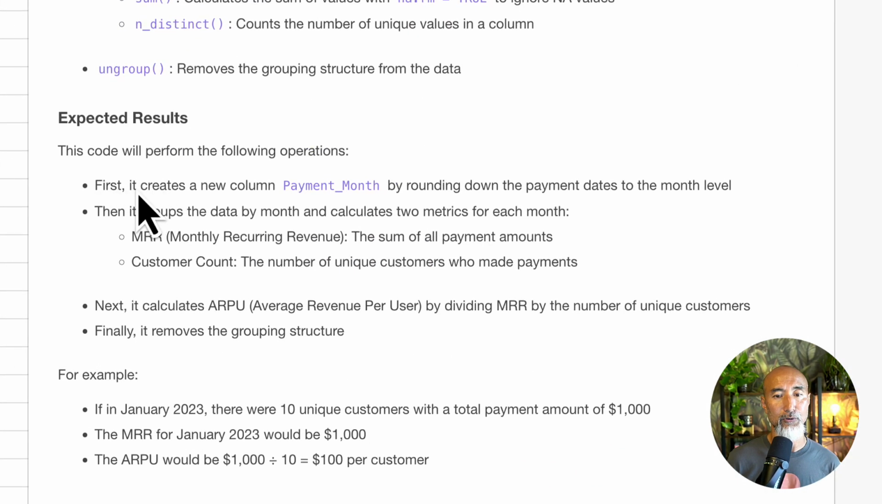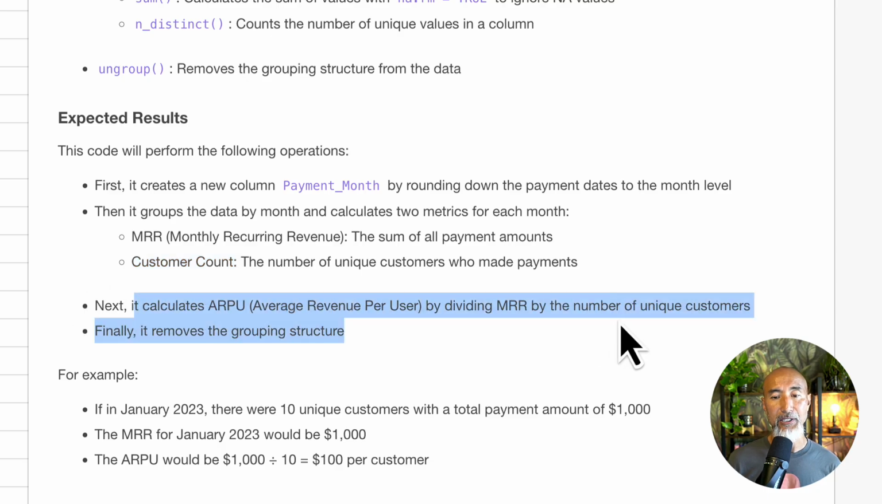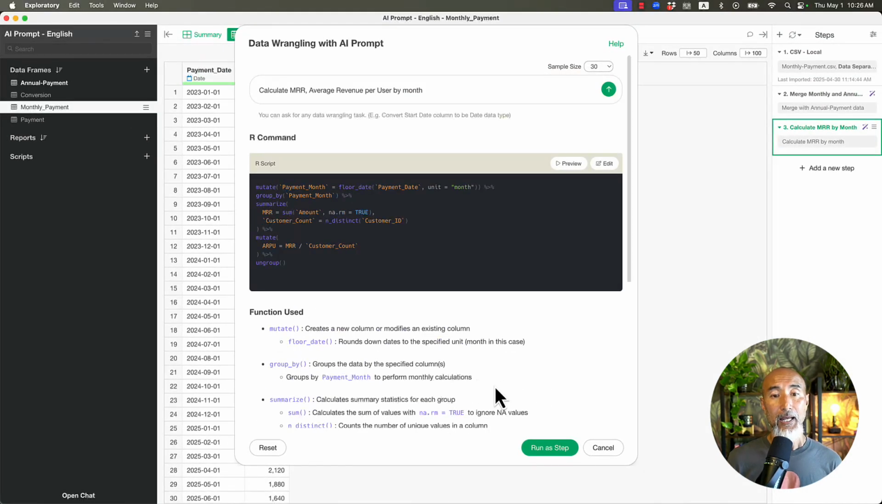First, it creates a new column, month. This is the month data. That's the same thing as the MRR. And then here, there's something different. Now you start calculating customer count. Because you need this information, the next step calculates ARPU by dividing MRR by the number of unique customers, which comes from this customer count. Okay. And then it looks okay.